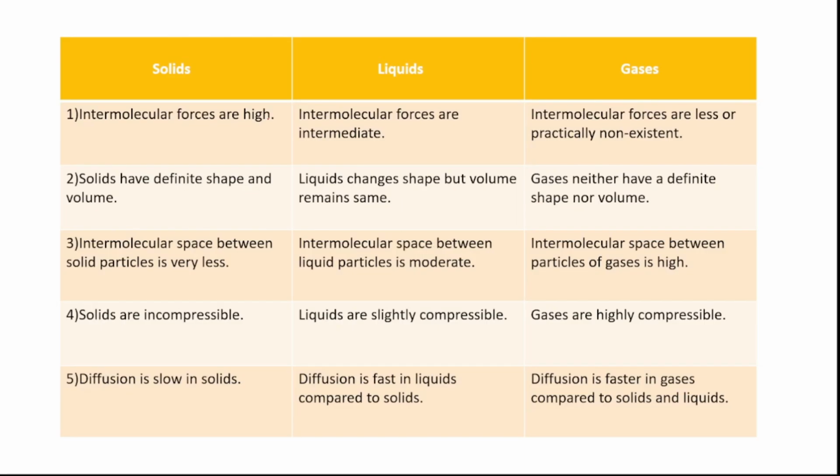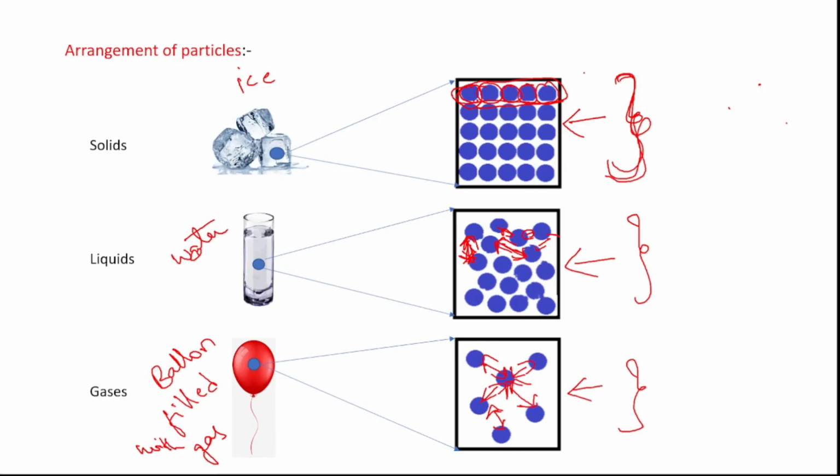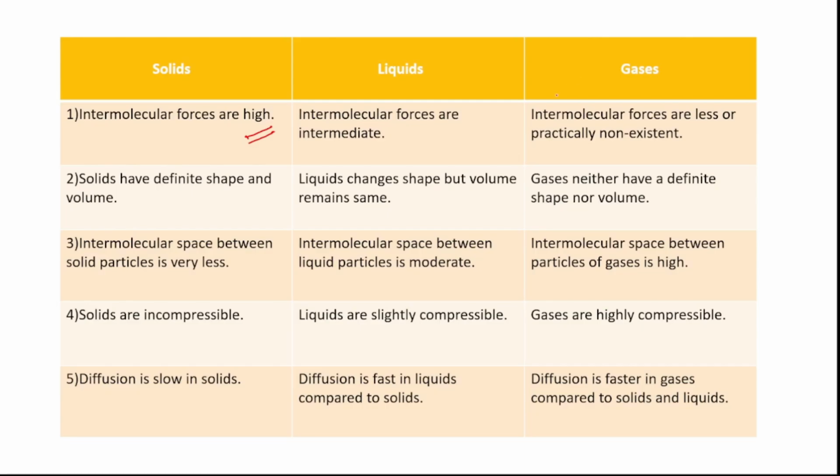Okay. Next, so now let us understand the differences between solids, liquids and gases. First, intermolecular forces are high in solids. Why? Because the solid particles are packed tightly together, and there is very tiny space between the particles. Due to this, the intermolecular forces are very high. Liquids: intermolecular forces are intermediate.